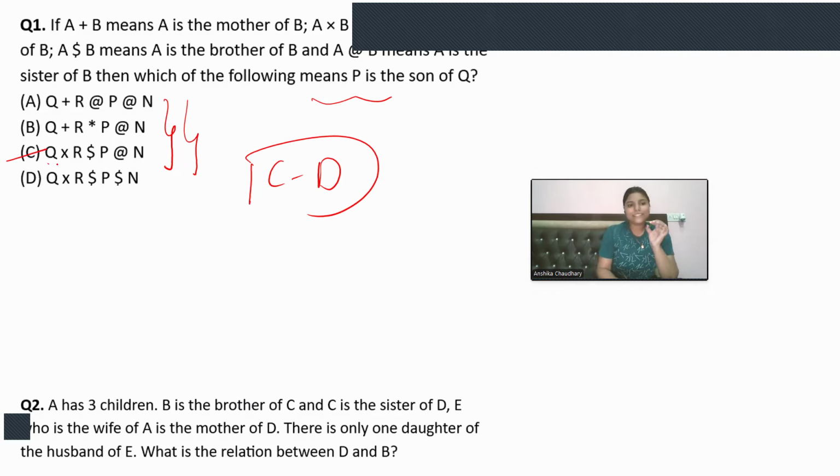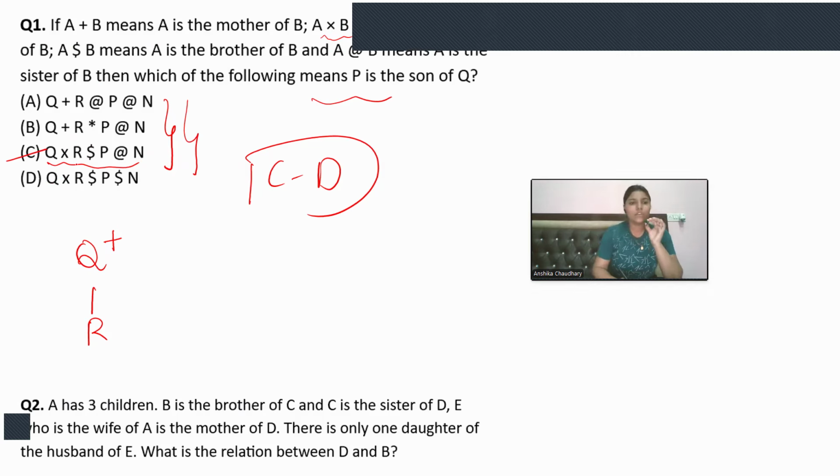So I'm solving this C option according to my question. Q into R. It is given that A into B means A is the father of B. That means Q is the father of R. For representing a male candidate I'm using this plus icon, but I don't know the gender of R, so I'm not using any icon here.